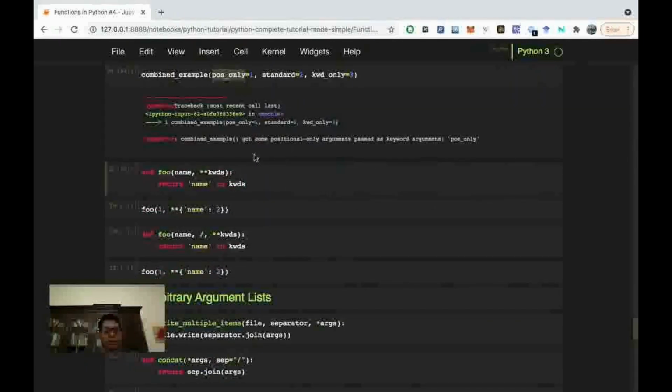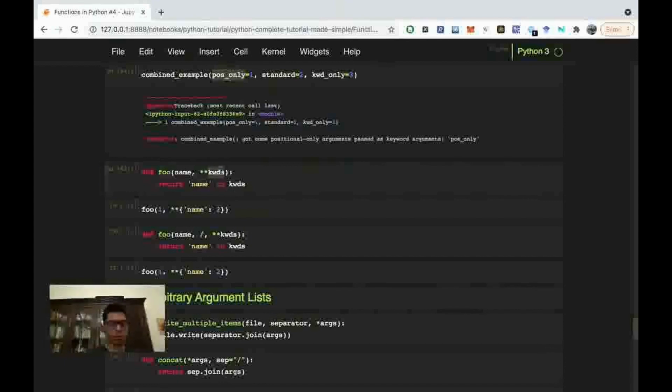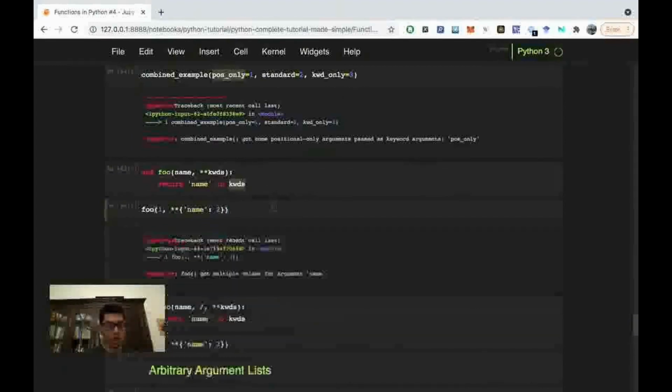Straightforward, we have this function as well. What we want to do here is, we have some keywords like earlier, and we have a name, and we want to see if name is in keywords. Return name in keywords will be true or false depending on whether name is in keywords. Here we have something: since we have name, and here we have unpacked those keywords, and one of the keywords is name, it's like we have two values for name. So here we have to do something.